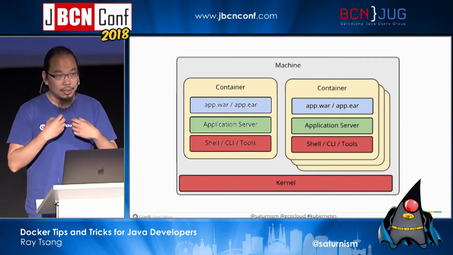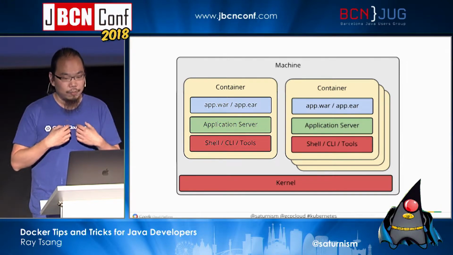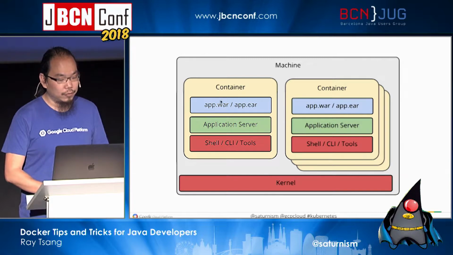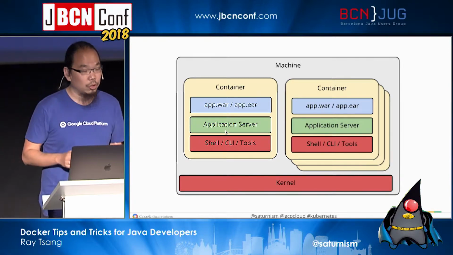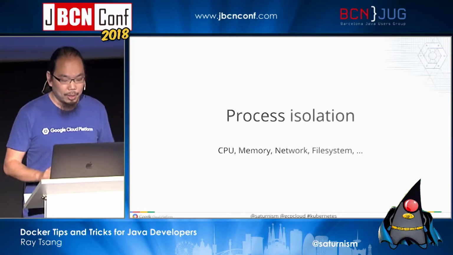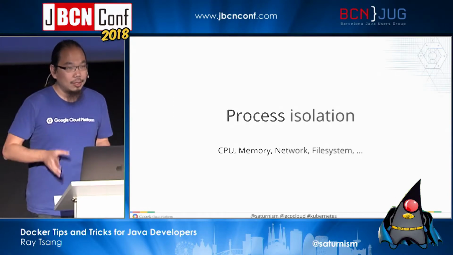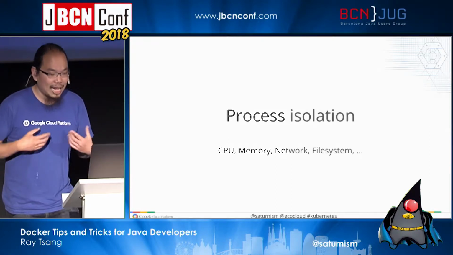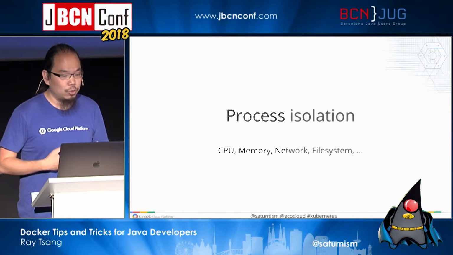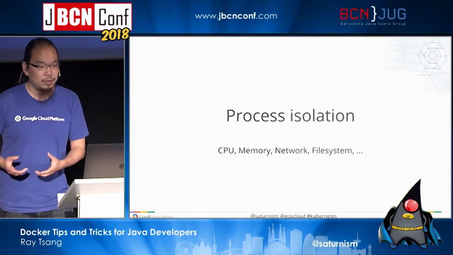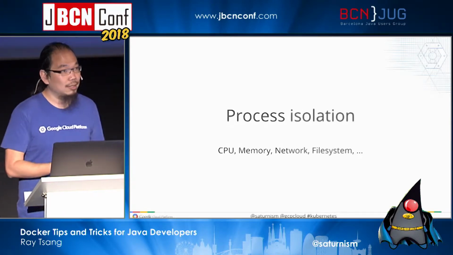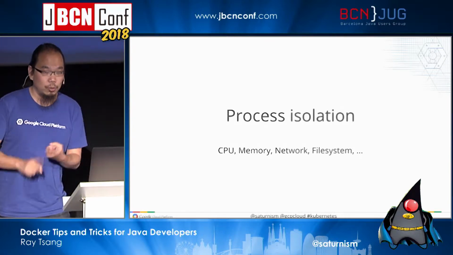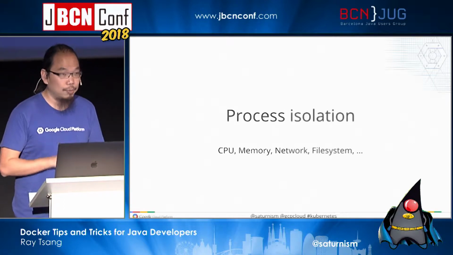But to the process itself, to the Java application, when it looks outside, all it can see is the stuff inside of the container file system. Okay, it's limited in scope to what the container can actually see. But moreover, what's more important is that rather than running potentially one application server per machine, like a lot of people have been doing in the past, when you move into an architecture with, say, microservices, you might end up running multiple instances of the application on the same machine, in which case you have to watch out for two other things, which are networking and potentially CPU contention, right?